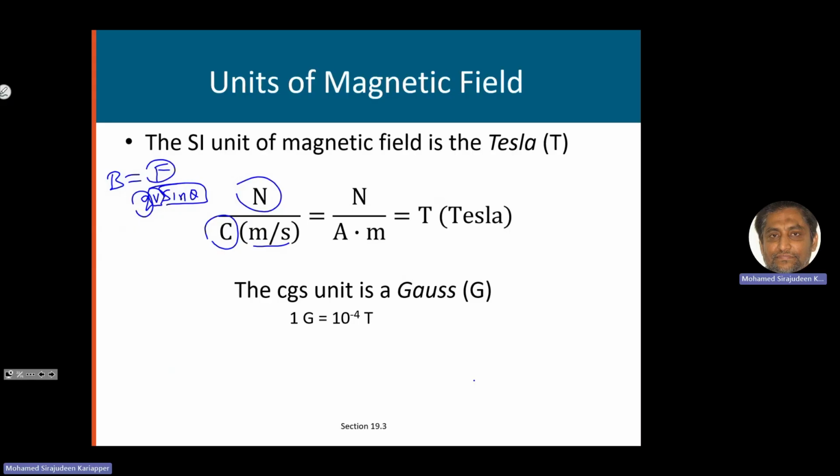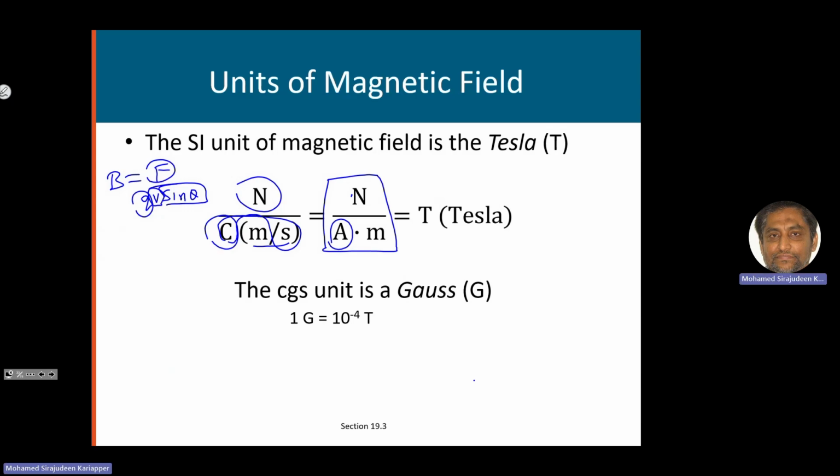Theta is measured in radian, and sine of theta again will have no units. Radian is dimensionless because it's a ratio of length to length. If you combine the Coulomb per second, that will be ampere. So I can say the SI unit for magnetic field is Newton divided by ampere meter.